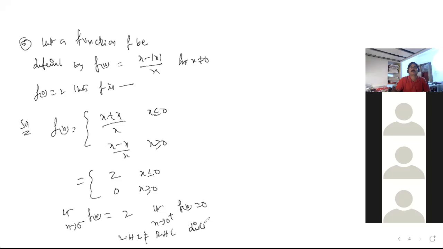Discontinuous. Where is it discontinuous? At x is equal to 0. Except this particular point, is it continuous? Yes.